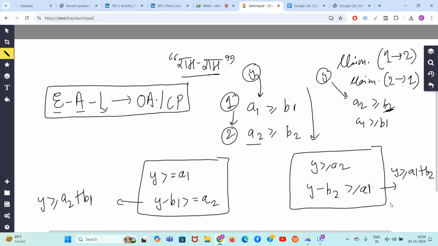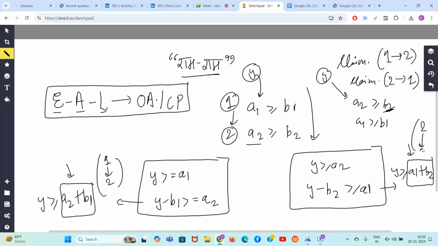So guys, do you see something? Y should be equal to or bigger than this quantity if you are first going to the first pair and then the second pair, and y should be greater than or equal to this quantity if you are first going through the second pair and then the first pair.